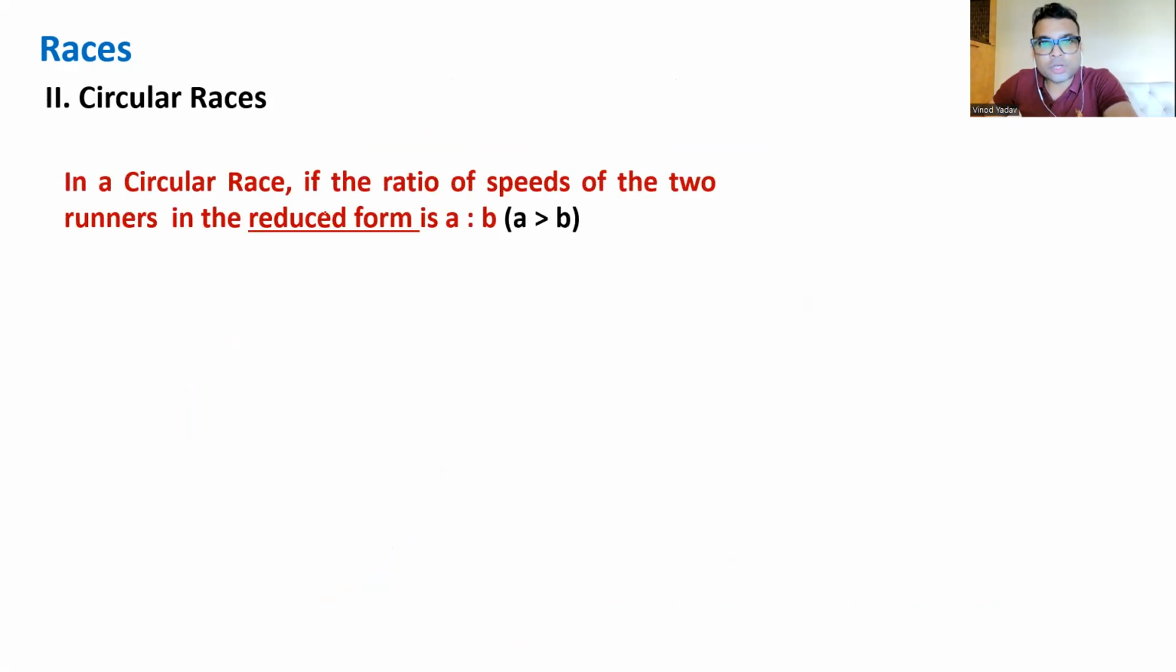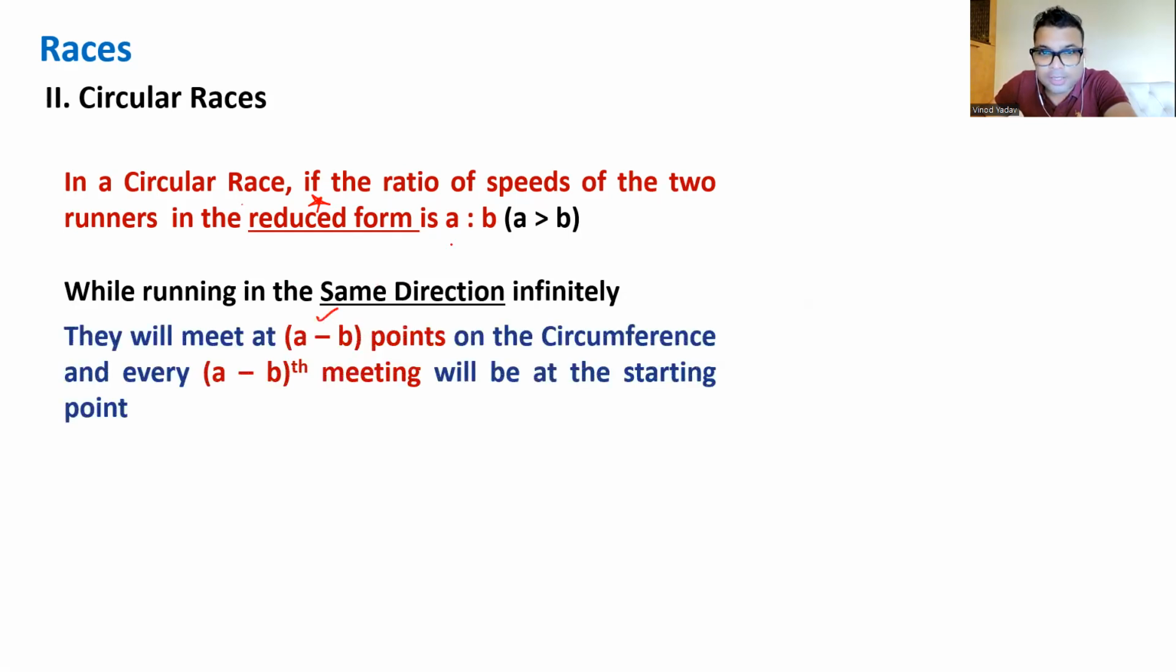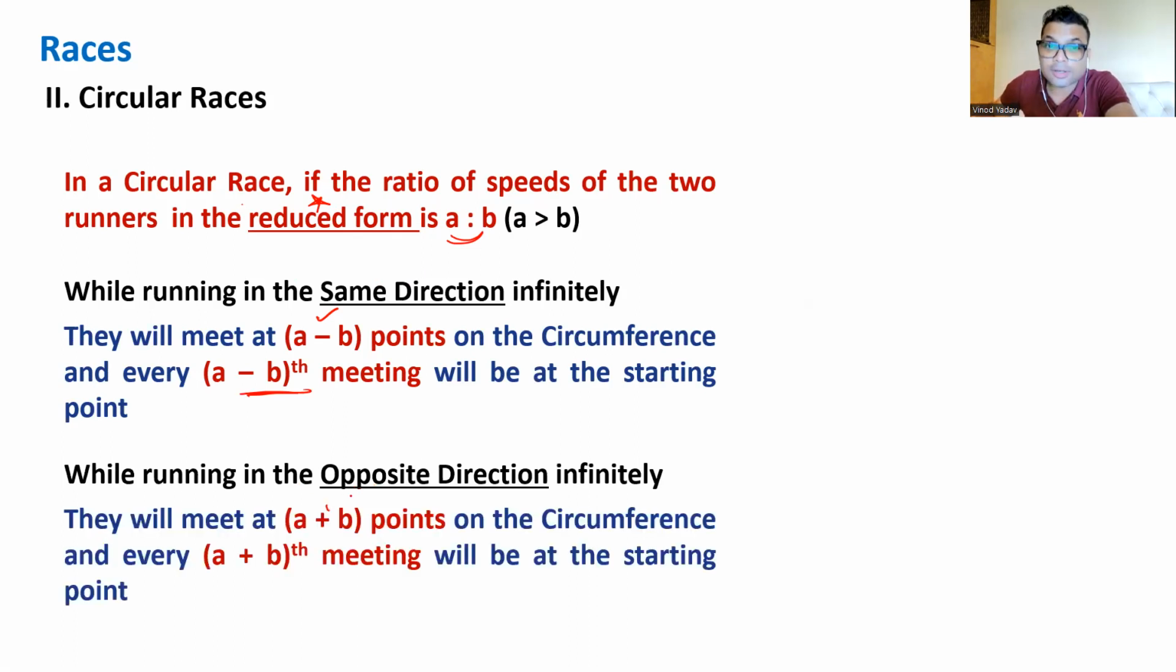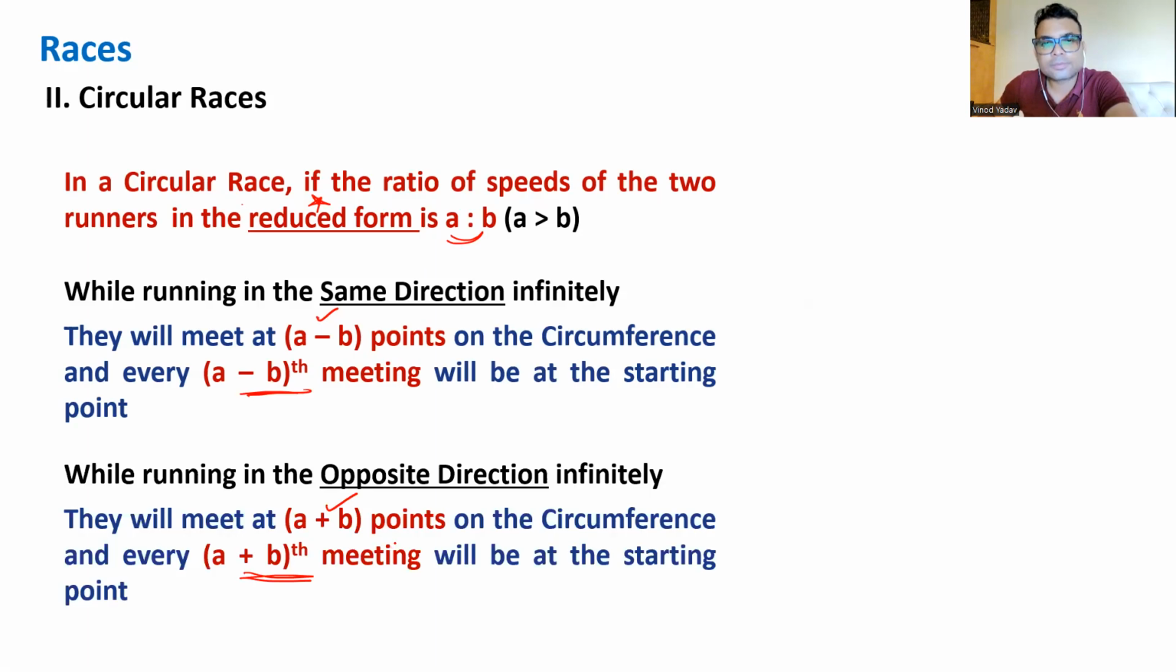So let's summarize whatever we studied. In a circular race, if the ratio of the speeds of the two runners in the reduced form, very important, in the reduced form, is A is to B, suppose A is more than B. So while running in the same direction infinitely, they will meet at A minus B points, isn't it, the difference? And the A minus Bth meeting will happen at the starting point. And while running in the opposite direction infinitely, they will meet at A plus B points, and every A plus Bth meeting will happen at the starting point. Got it? Okay.